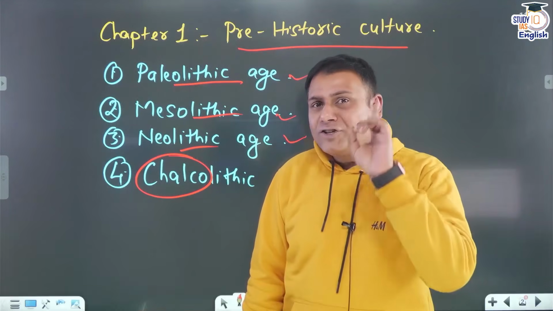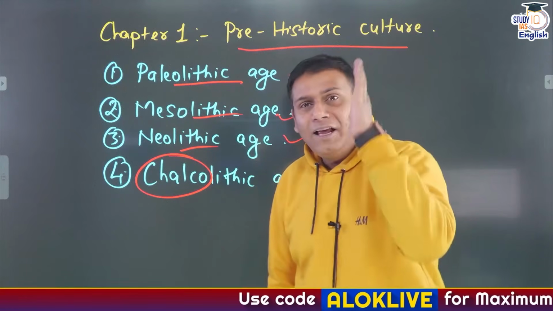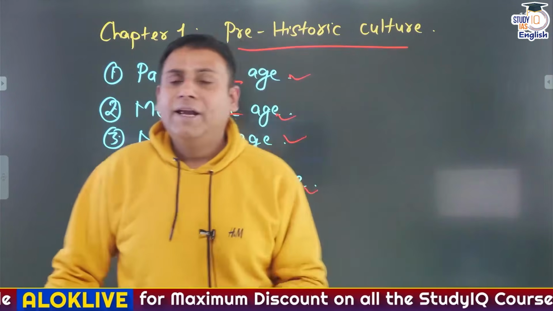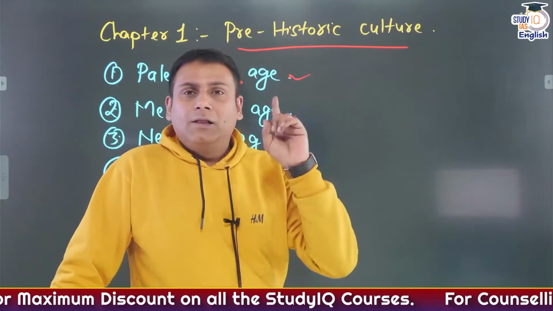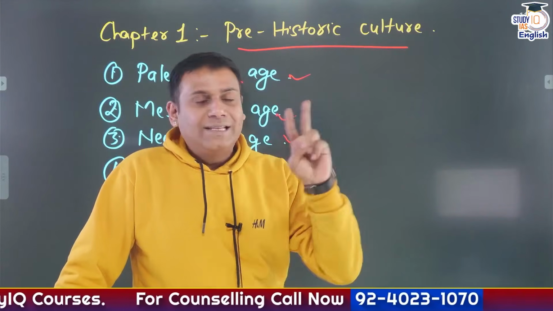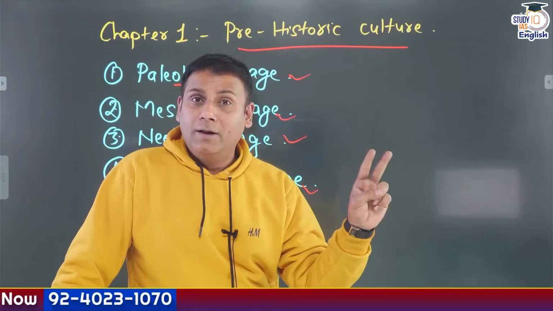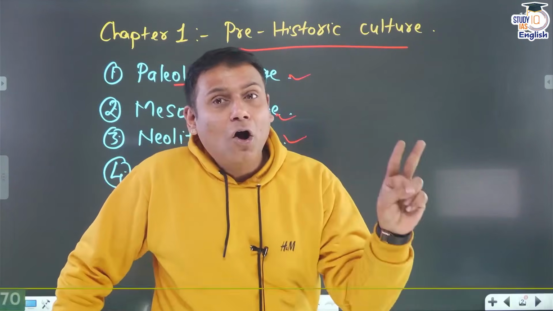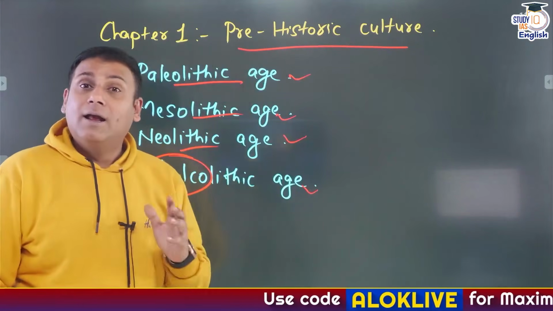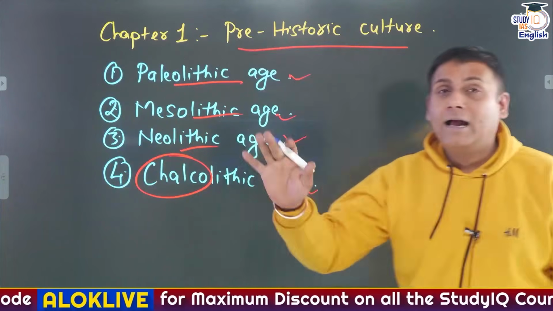So the questions can be asked from the perspective of the important sites. Now I'll give you a glimpse of a simple question. Consider the following statements about Neolithic age. The first statement: agriculture appeared for the very first time during Neolithic age. Second statement: Burzahom, a Neolithic site located in Kashmir, where the master and the dog were both buried in the same grave. Which among the following statements are correct? My friends, both the statements are correct.